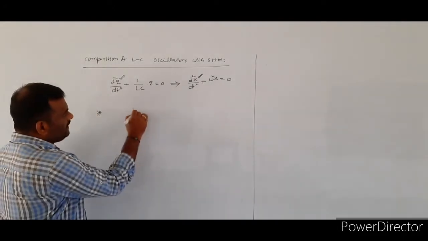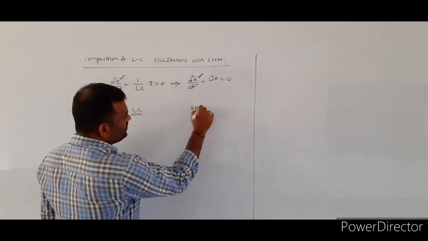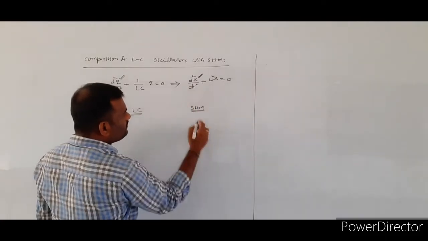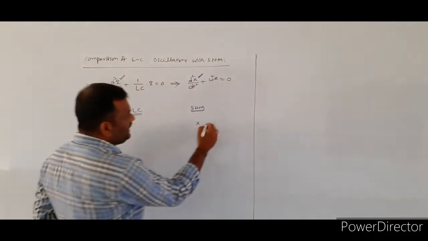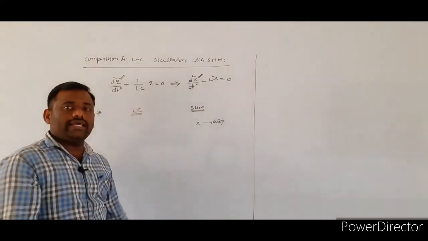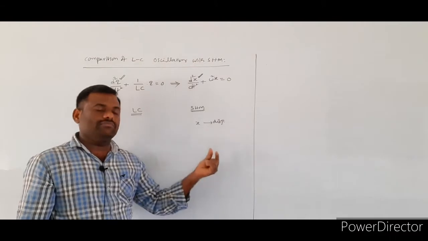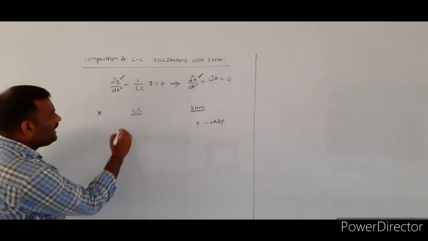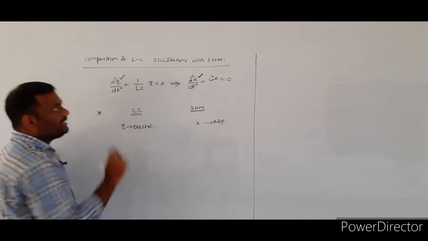So here on the left side I will write the LC oscillations, here we will write the SHM. The first term here is indicated as x. What does x indicate? Displacement of a particle which is executing the SHM. The displacement of a particle which is executing the SHM will be equivalent to the electrical charge.